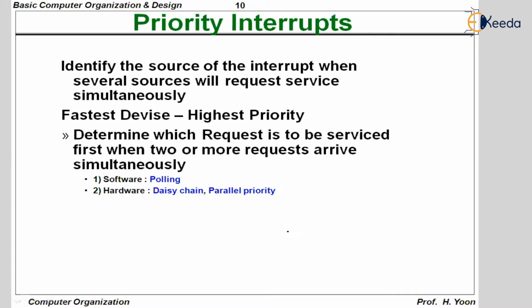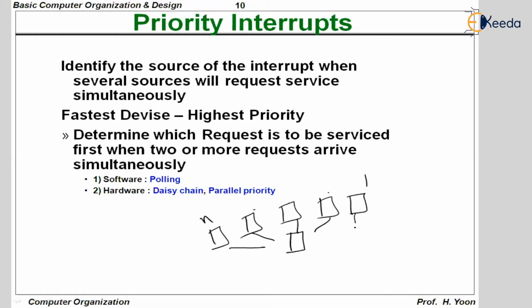Okay, let us say the CPU is connected to many devices: device 1, device 2, device 3, device 4, and device N. The CPU can receive an interrupt from any source. If at any point of time only one source is interrupting, then the CPU will be able to execute the device's interrupt service routine.